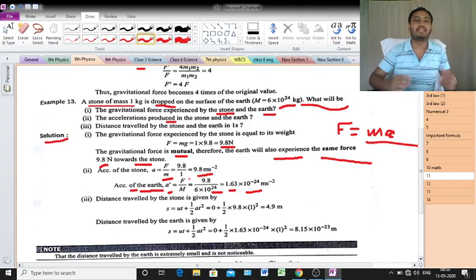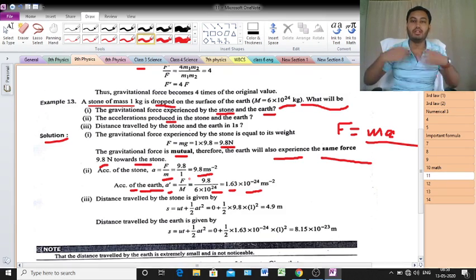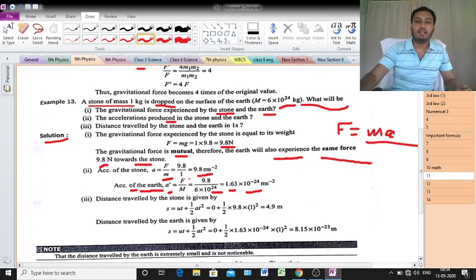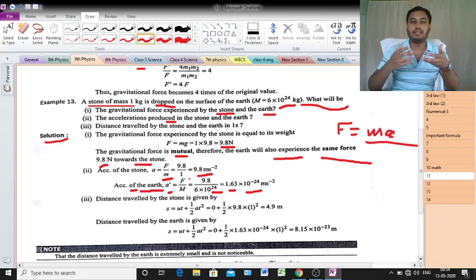Okay, now listen. The acceleration of the stone is 9.8 meter per second square.